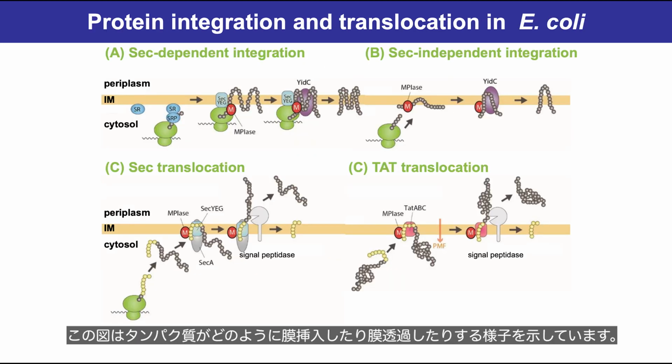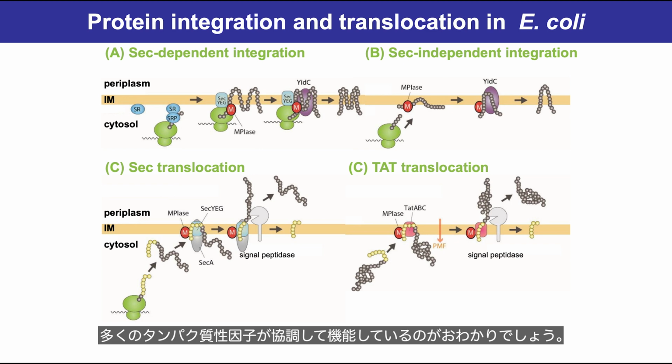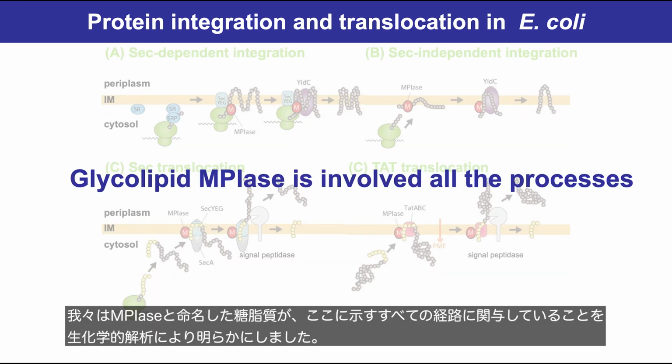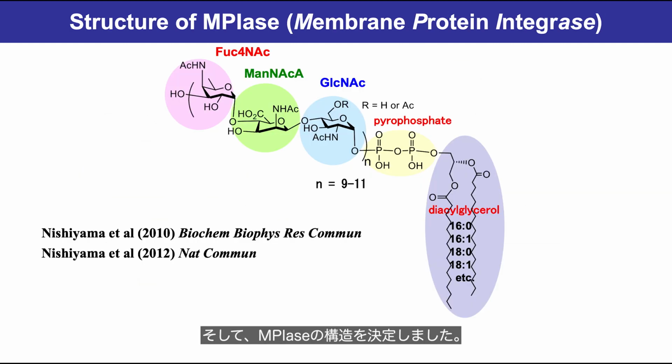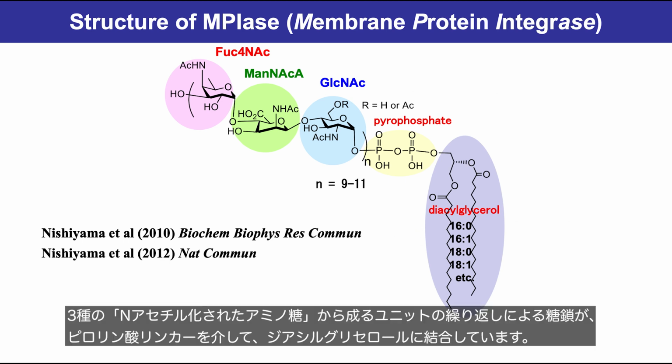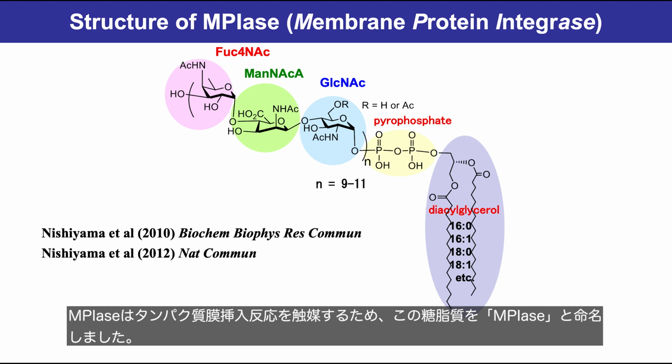This figure shows how proteins are integrated into the inner membrane and translocated across the membranes. You can see that many proteinaceous factors function in a concerted manner. We found that a glycolipid named MPIase is involved in all the processes shown here, by biochemical analysis. We determined the structure of MPIase. The sugar chain composed of a repeated unit of 3 N-acetylated amino sugars is connected to diacylglycerol through the pyrophosphate linker. We named this glycolipid MPIase because MPIase catalyzes protein integration into membranes.